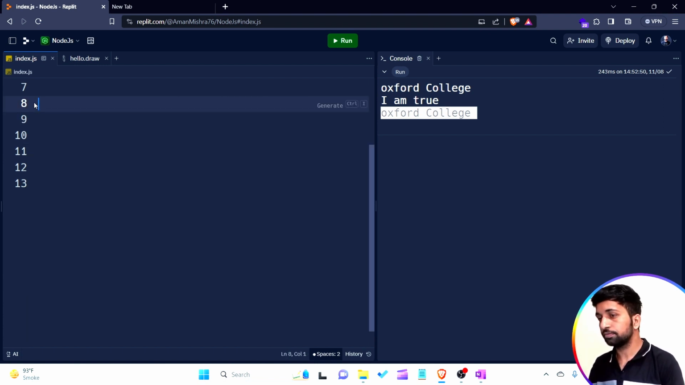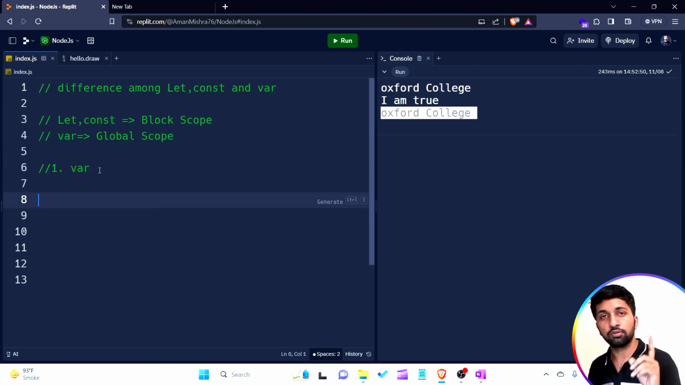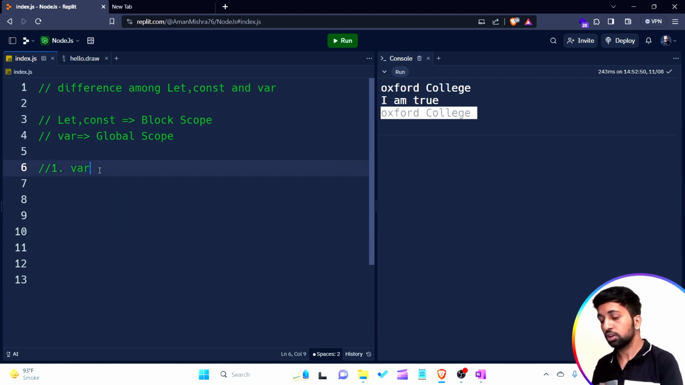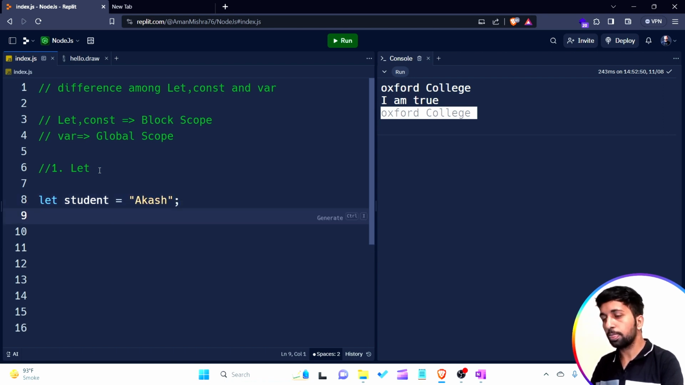Now I'm talking about the second point. We are able to update a var variable in the same scope, as well as redeclare a var variable in the same scope. Now I'm talking about the let keyword. If I simply create a variable like let student is equal to Akash, and in the same scope I want to redeclare the variable student is equal to Shubham.